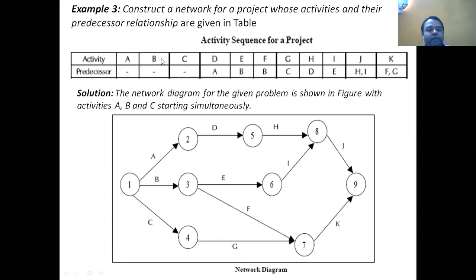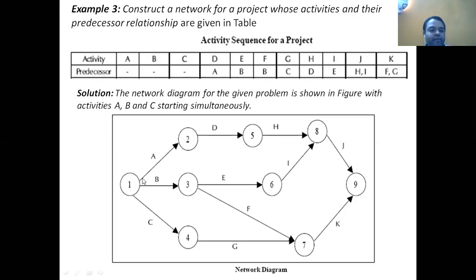Here, for all three activities A, B, C, we are not given any predecessor activity. It means A, B, C activities are the initial activities. That means all of them have to be started from the first event.